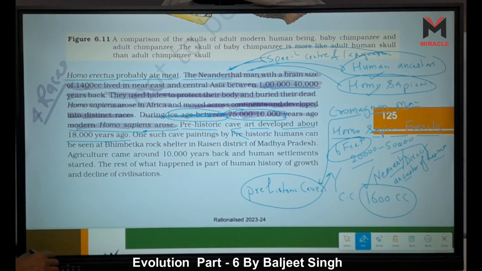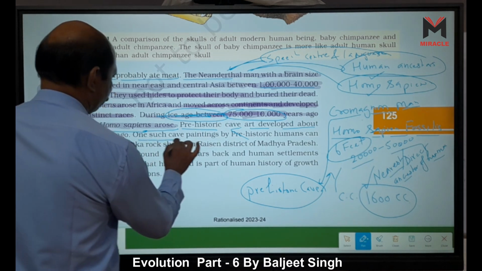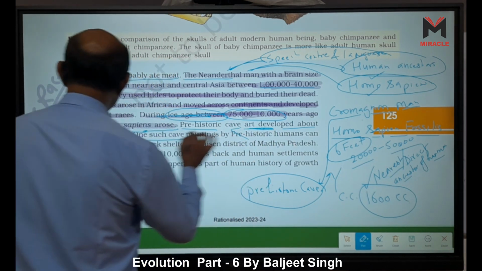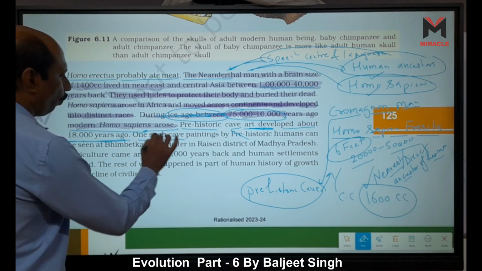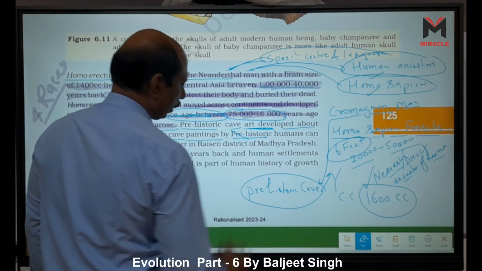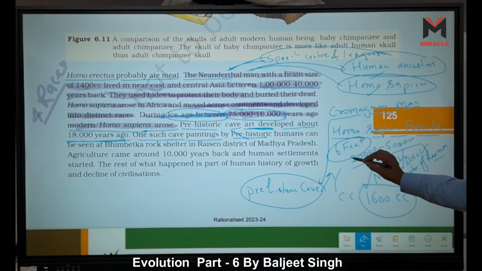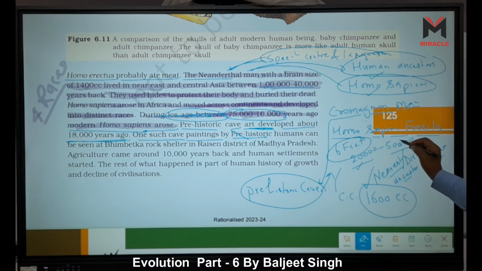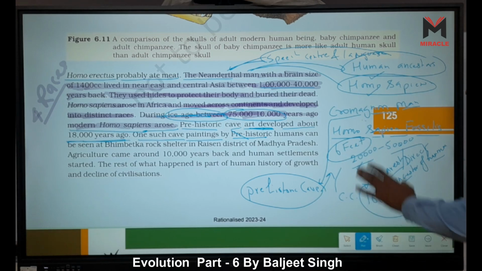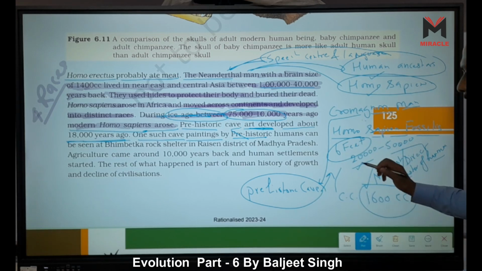Okay, another point is given. One such cave was developed about 18,000 years ago. One more thing I want to tell you. Sometimes I tell you 20,000 to 50,000, but some books and scientists believe the age of Cro-Magnon humans is 10,000 to 15,000. So why is it called 10,000 to 50,000?